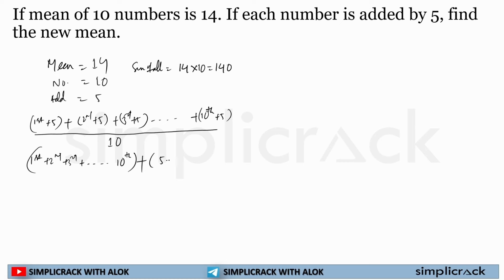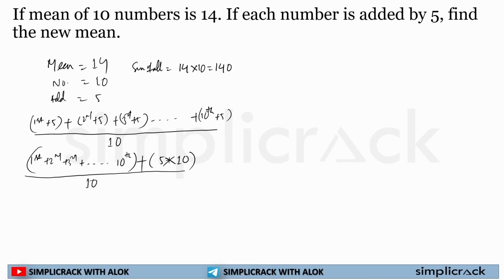So I can write 5 plus 5 plus 5 10 times, or I can write 5 into 10, because 5 is being added 10 times in this data, divided by the number of data, 10.